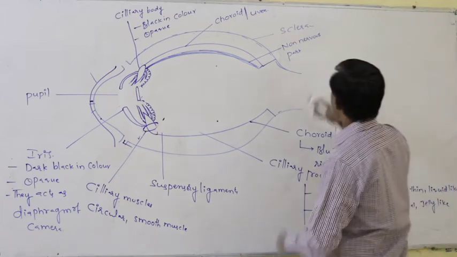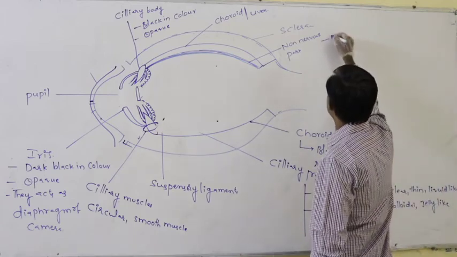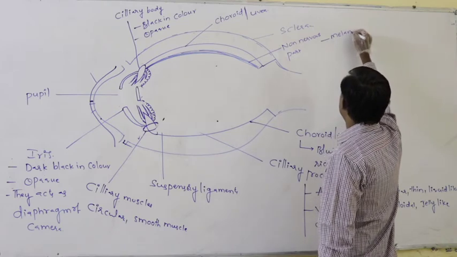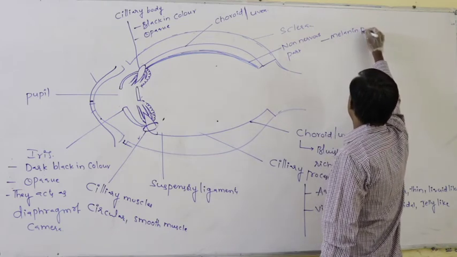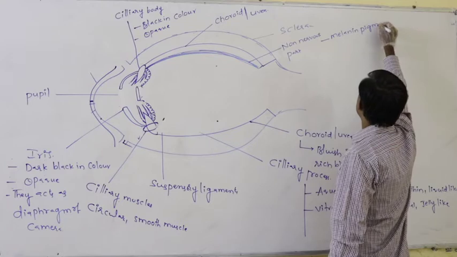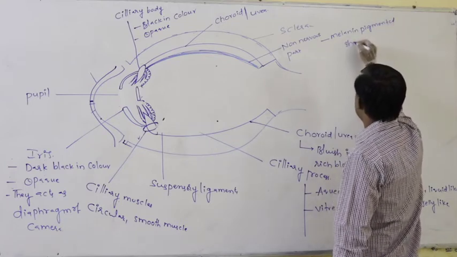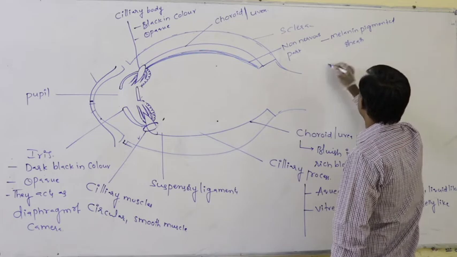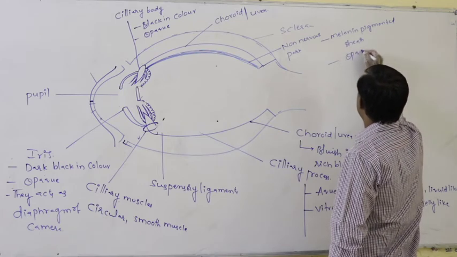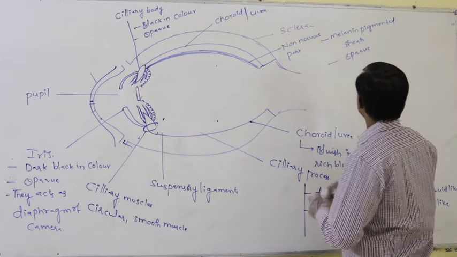That non-nervous part is nothing but the melanin pigmented sheath. That is the melanin pigmented sheath, which is opaque in nature.